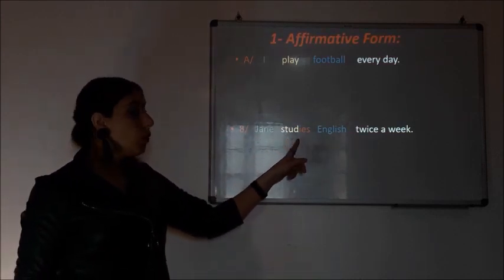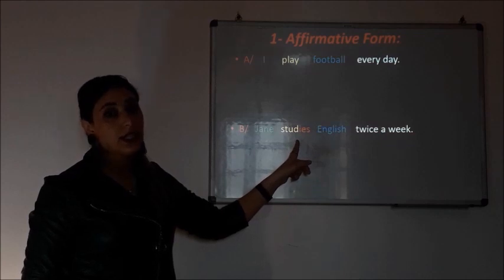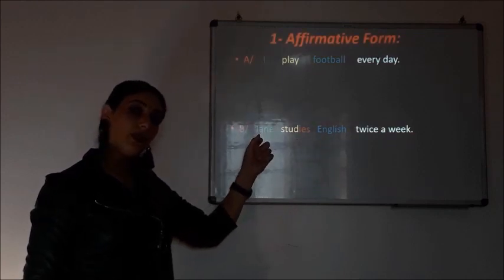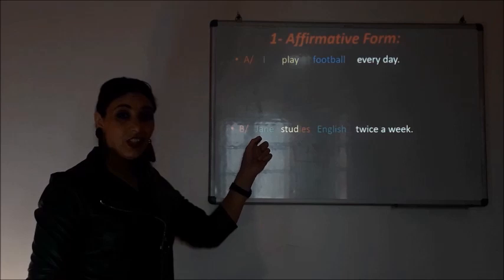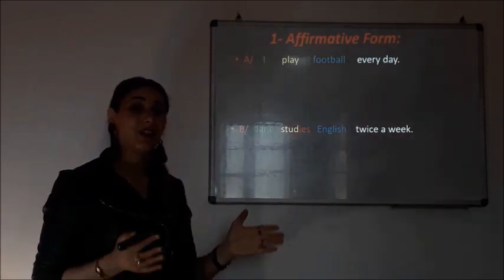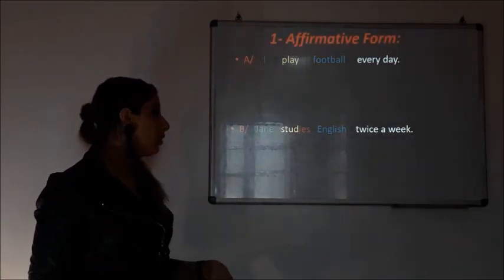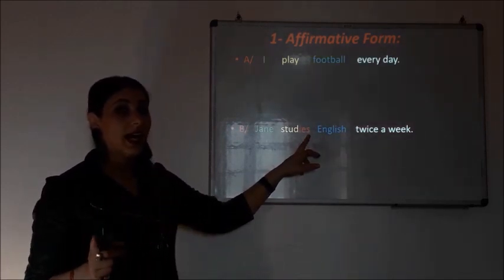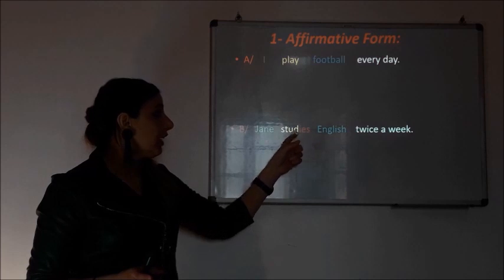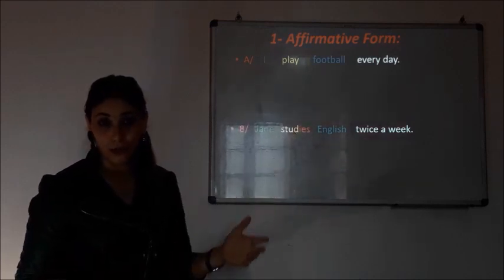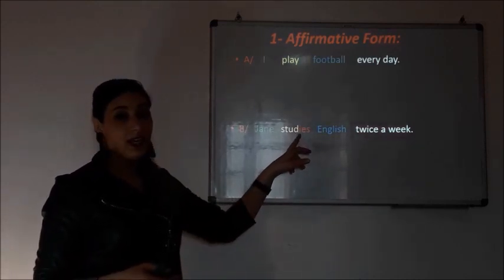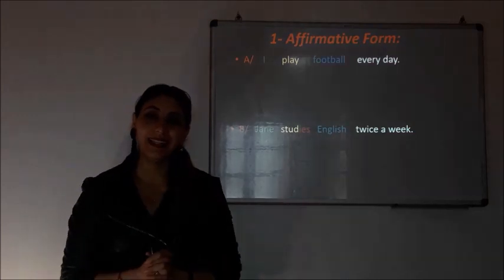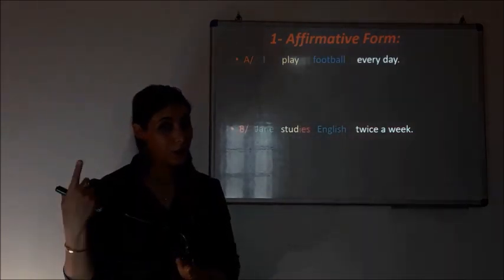So study is conjugated in present simple with the personal pronoun she, the third person singular. So what do I add? S, or es, or ies, and here study finishes with a y preceded by a consonant, so I add ies. Hope that you remember that.